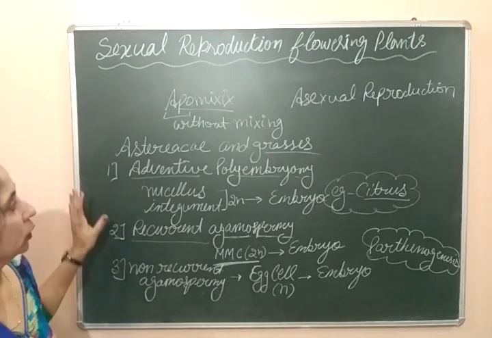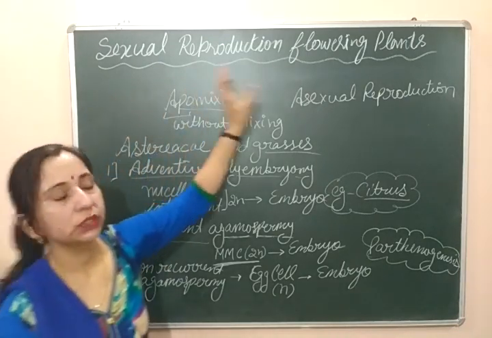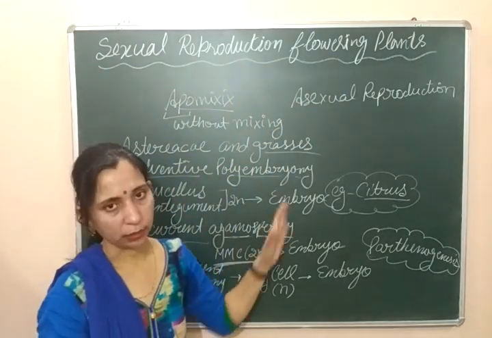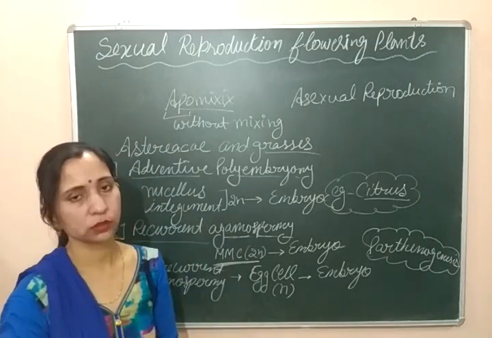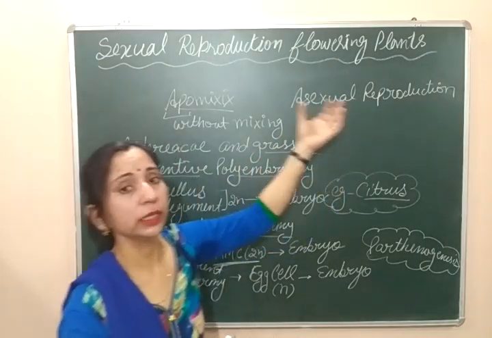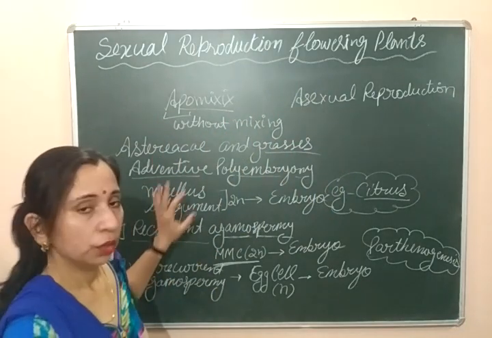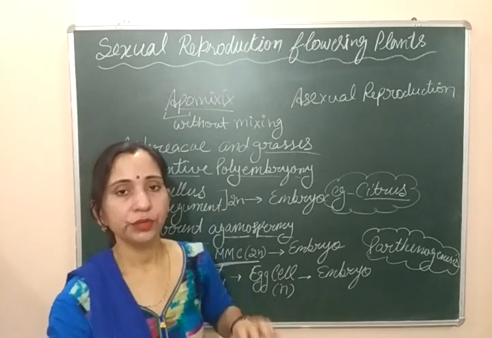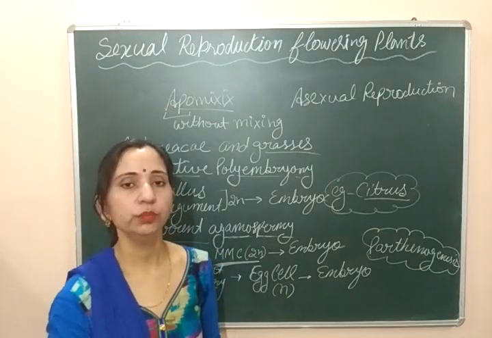So here we discussed apomixis, which is a type of asexual reproduction. Besides this, plants can use the vegetative propagation method also. Plants can do asexual reproduction in two ways: they can use vegetative propagation, and they can choose apomixis. But apomixis is the asexual reproduction which mimics the sexual reproduction process.